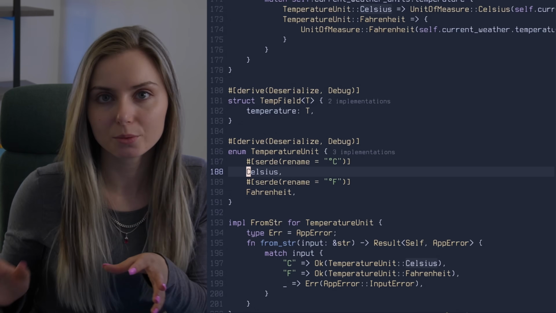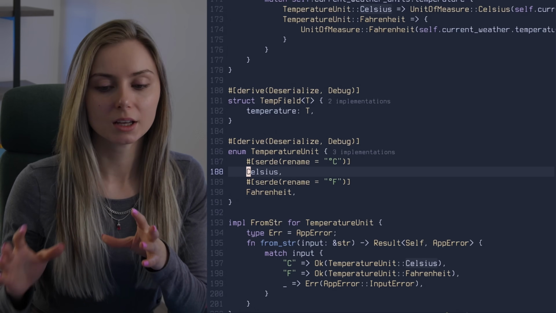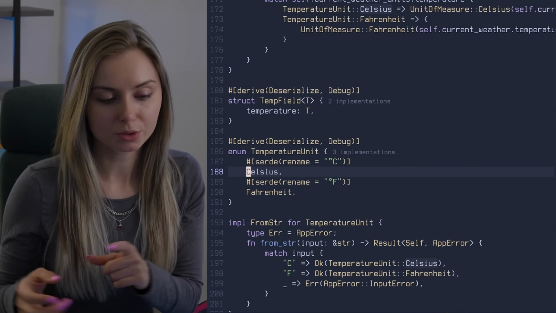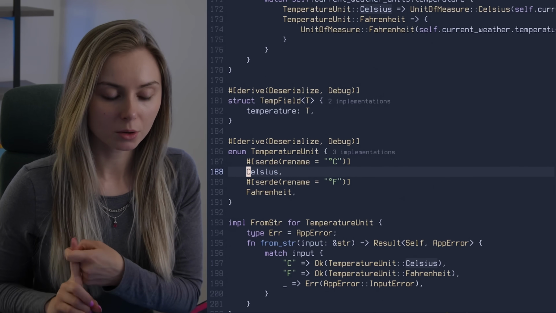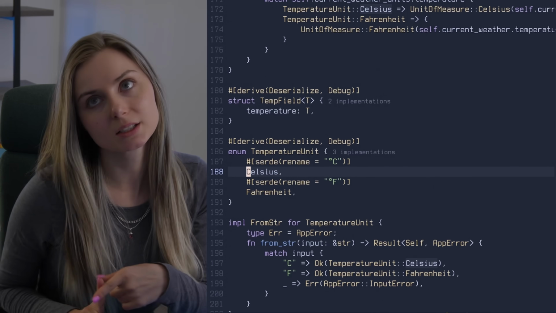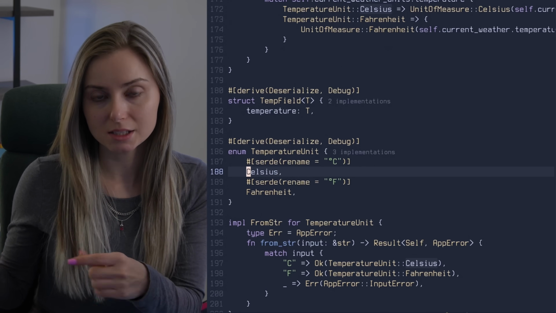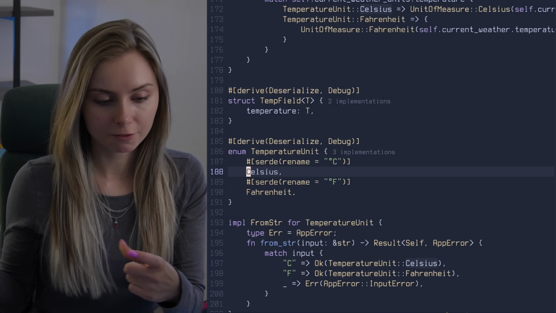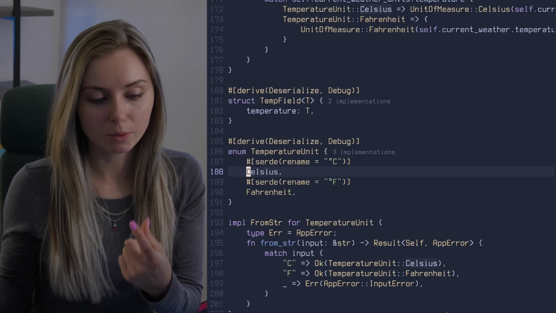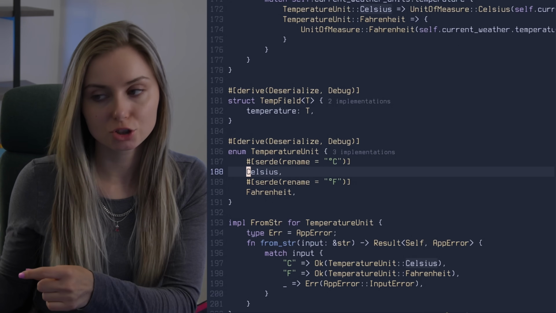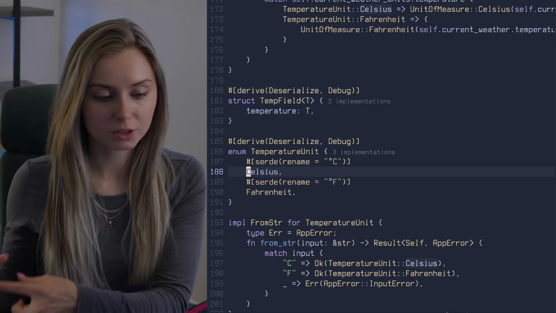So there was a reused temperature field in the struct. Well, not reused technically. One of them, I want to say, was the temperature unit, and it would say the temperature is Celsius. And then there was a different field for it in the response as well. That was temperature, and it was the actual numeric value of the temperature.